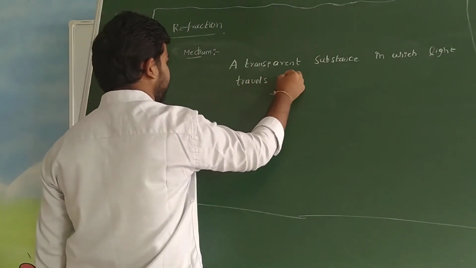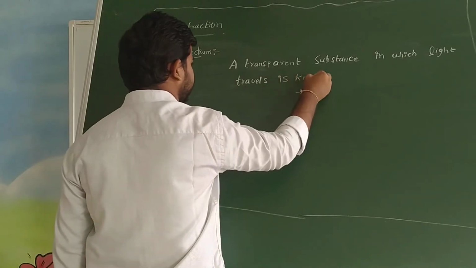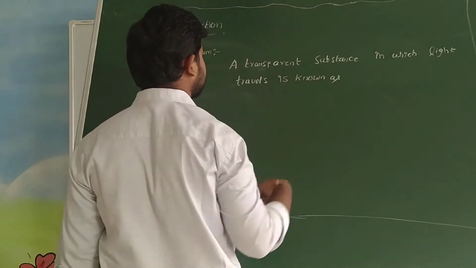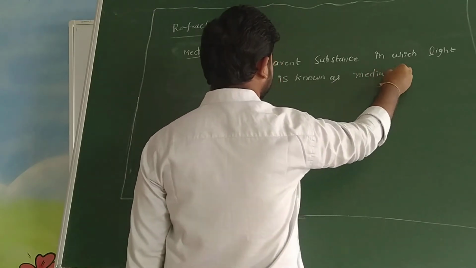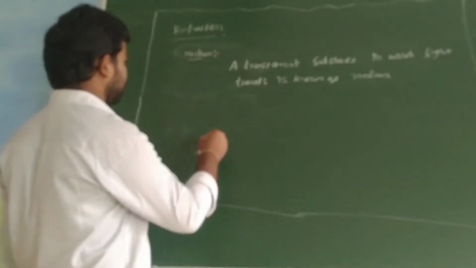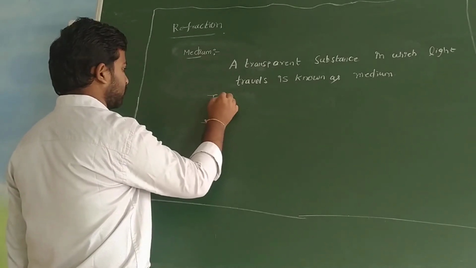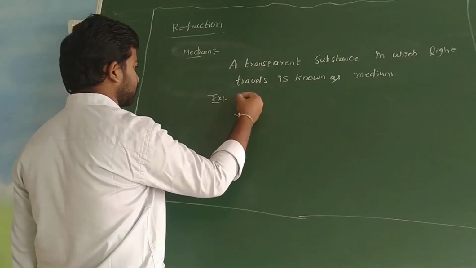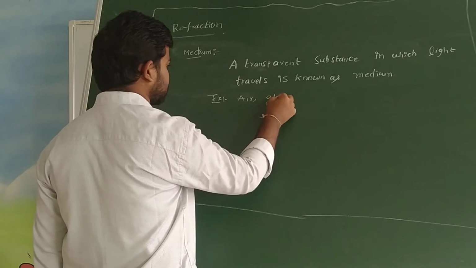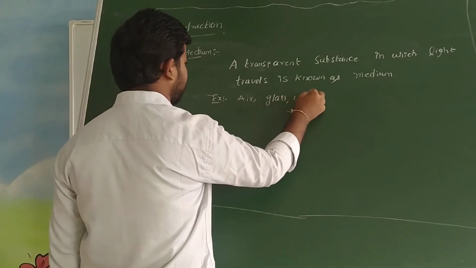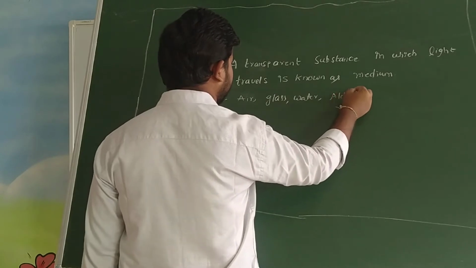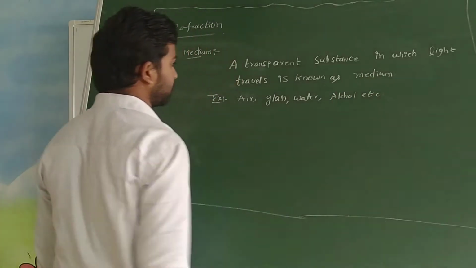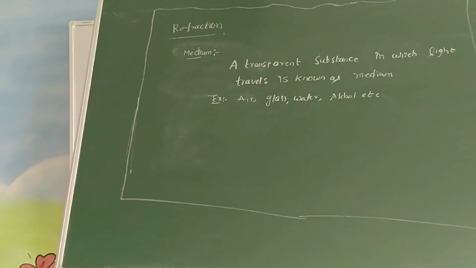That is known as a medium. So for example, air, glass, water, alcohol, etc. It is a simple definition of medium.